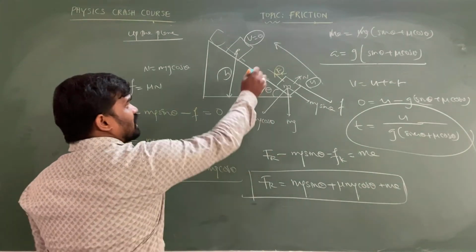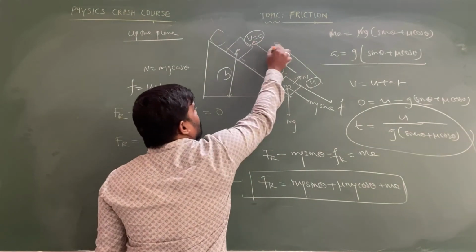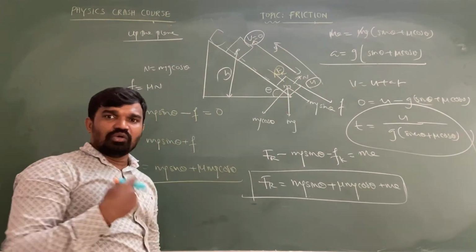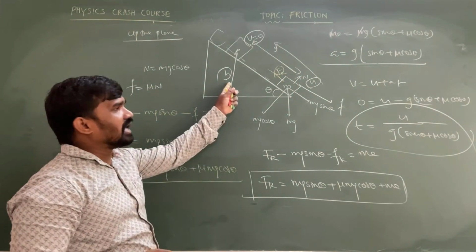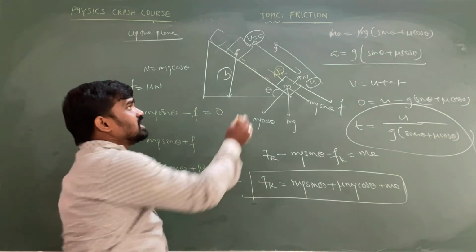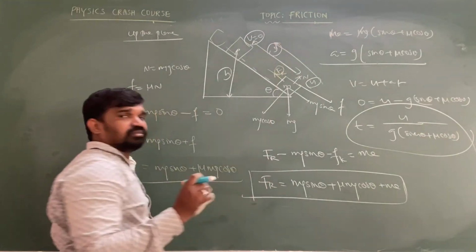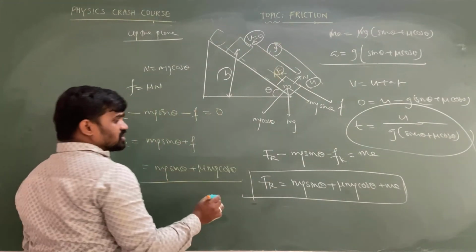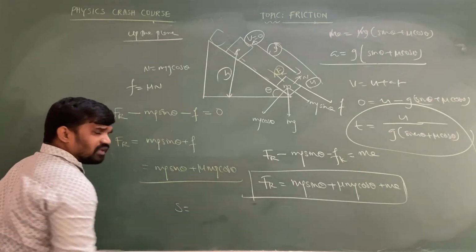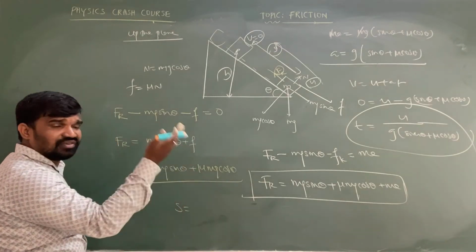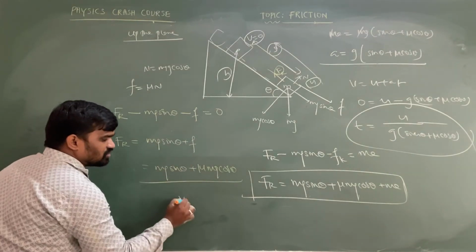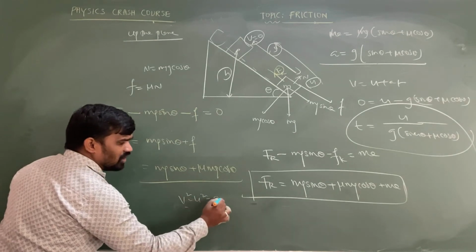Or else they might ask you to calculate how much distance it travels, or how much length it travels, or the height at which it comes to rest. I am taking the displacement as s. So s is equal to ut plus half at square. If we use that one, it will become difficult. So let's use this one, v square minus u square equal to 2as.